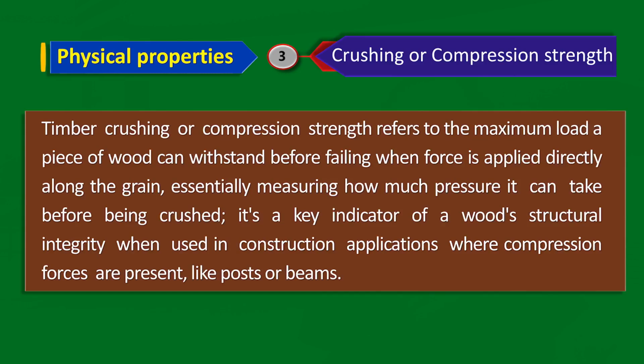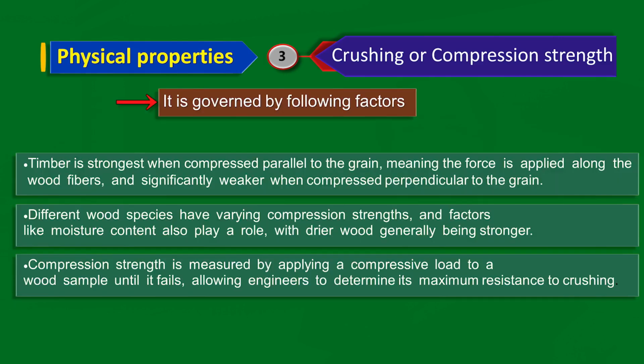Timber crushing and compression strength refers to the maximum load a piece of wood can withstand before failing, when force is applied directly on the grain, essentially measuring how much pressure it can take before being crushed. It is a key indicator of wood's structural integrity when used in construction applications where compression forces are present, like posts or beams. It is governed by the following factors.